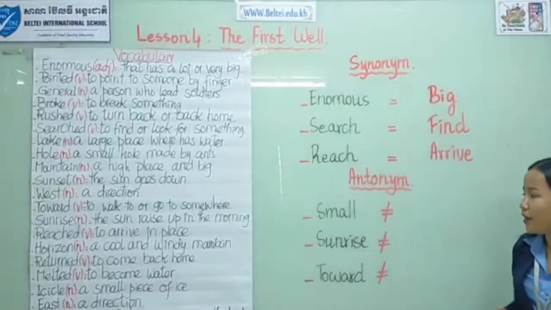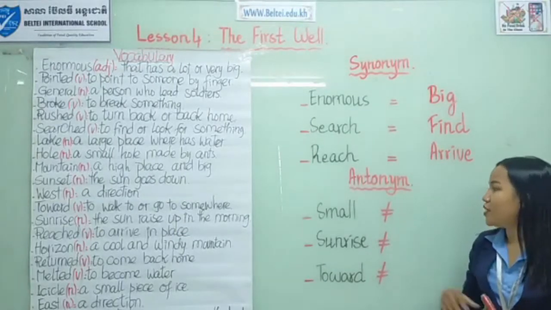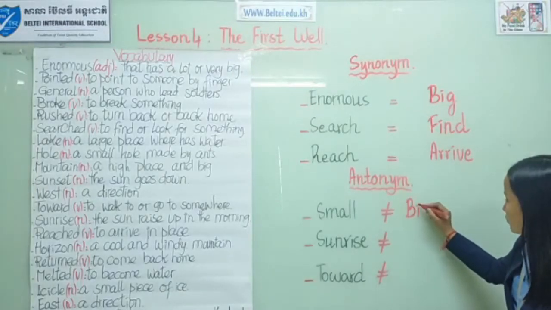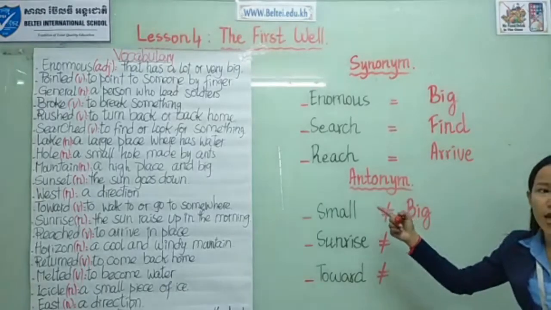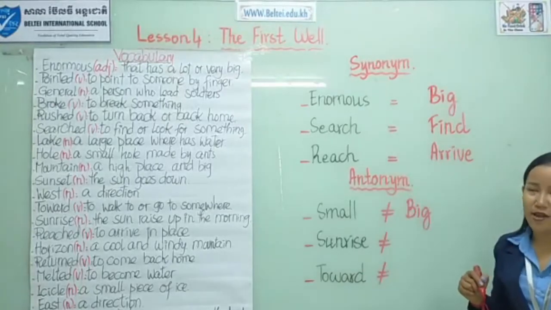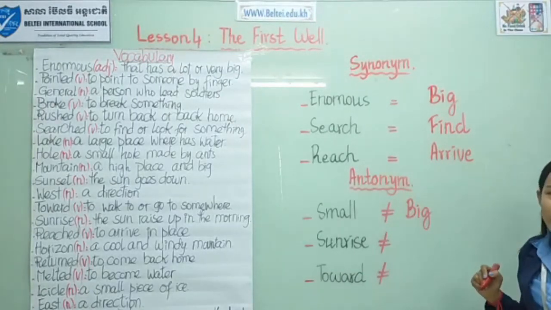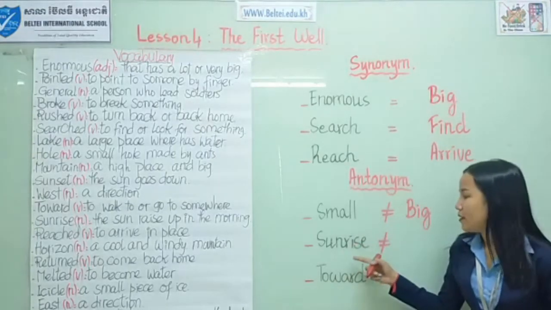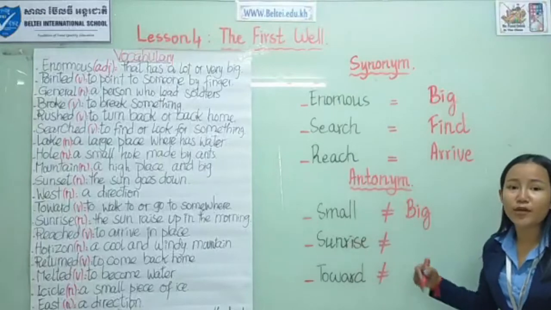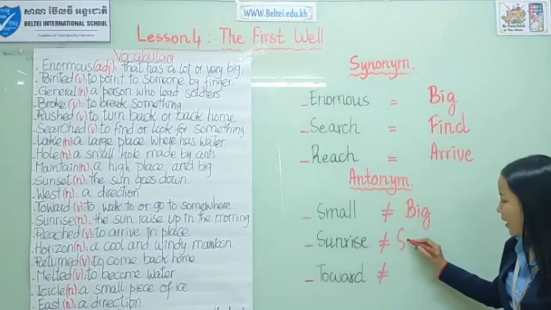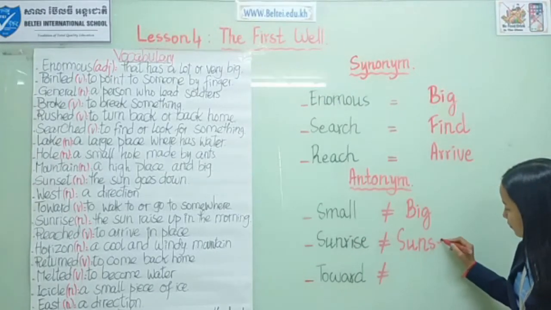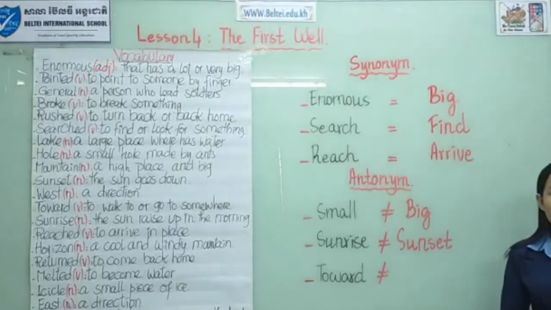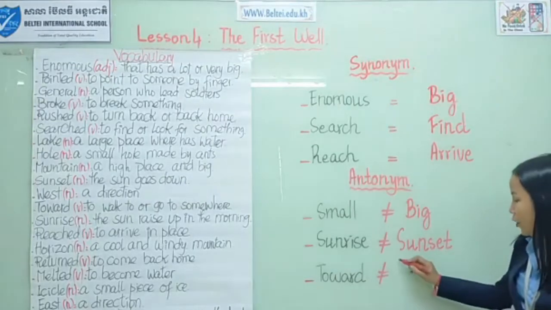Okay. So let's start. Small. So the antonym of the word small is big. Or you can also say the antonym of the word small is animals. Okay. Because animals and big have the same meaning. Okay. So small, big, or animals. Sunrise. The antonym of the word sunrise is sunset. Okay. Toward. The antonym of the word toward is backward.